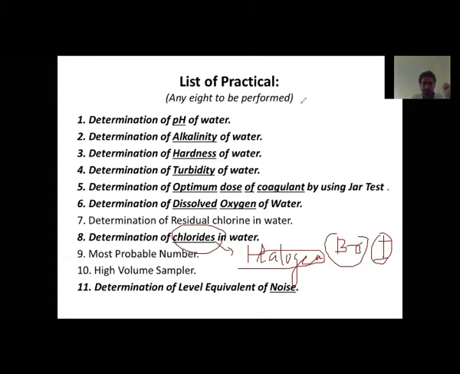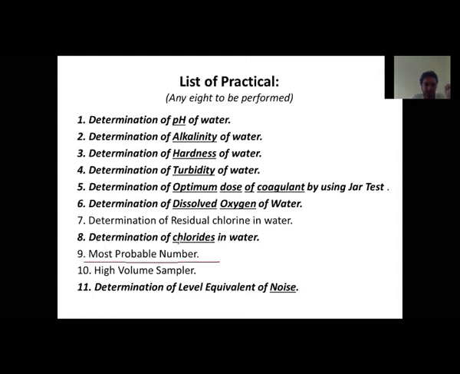The next practical is most probable number. Now what is most probable number? As the name suggests, it shows a statistical value. We can't quantify it exactly, so it is the most probable number. The number of what? The number of bacteria present in water, that is what we have to calculate in this. Most probable number is nothing but the statistical value of how many bacteria are present in water. That's what we calculate in this practical.